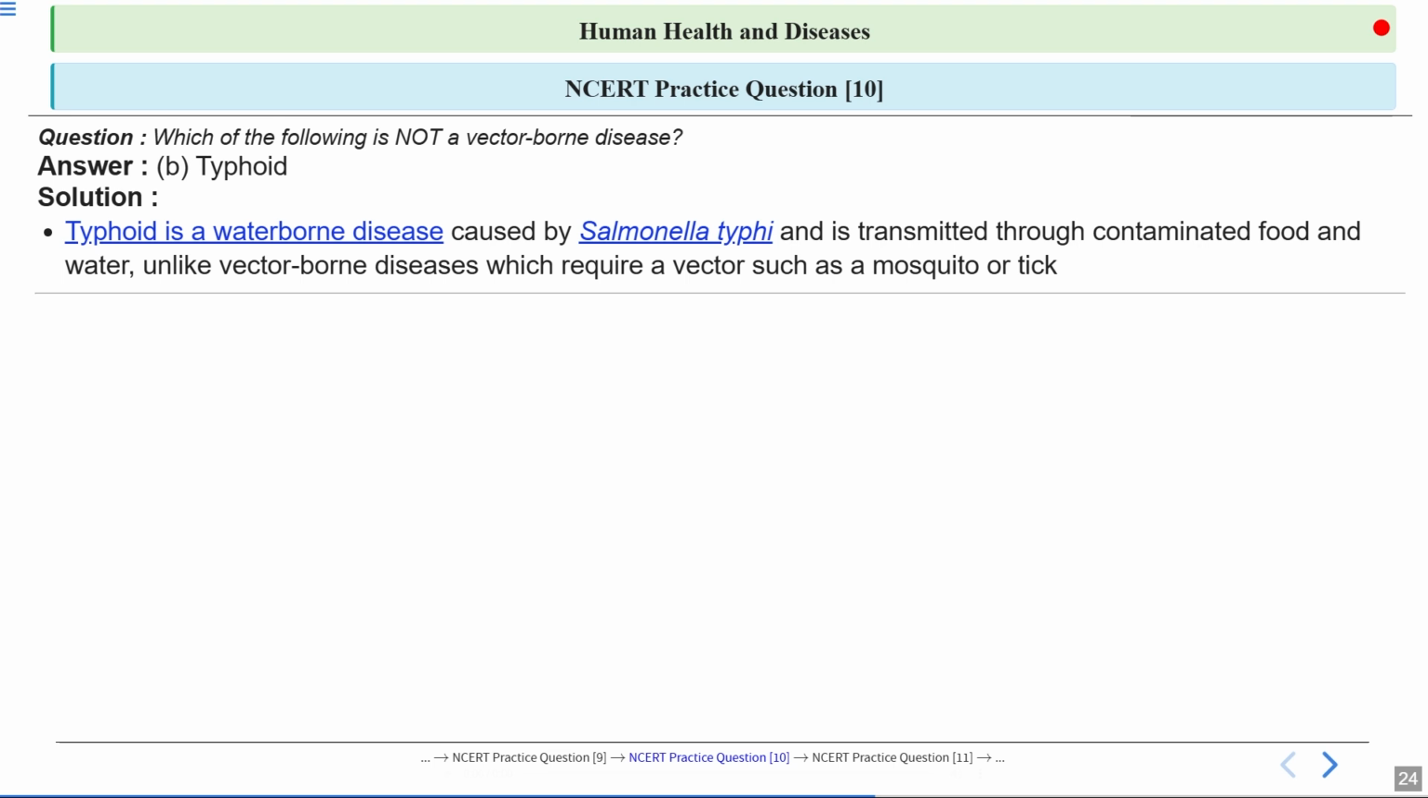So the person will feel constipation. Okay, there will be abdominal pain as well. There will be loss of appetite as well. And this can be fatal if not treated. Okay, clear? So for the control of vector-borne disease, you have to destroy the breeding place of these vectors.